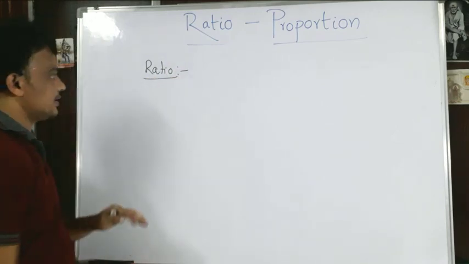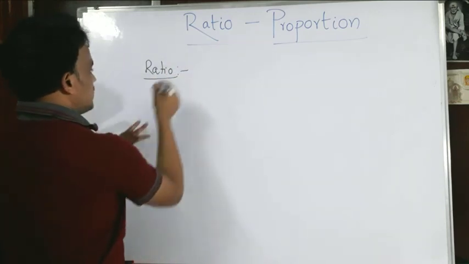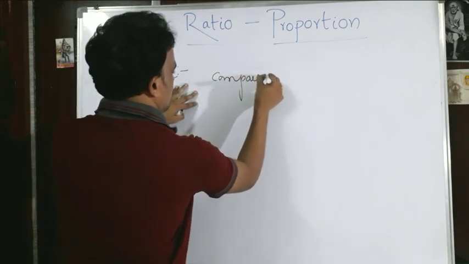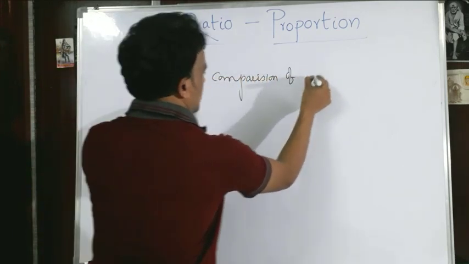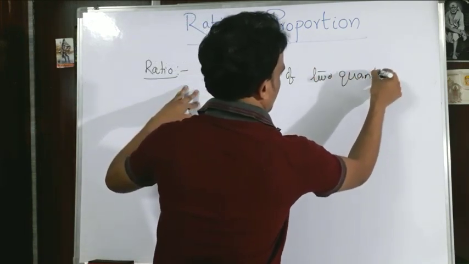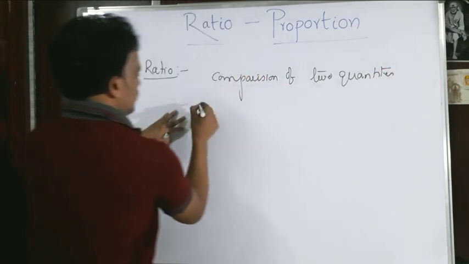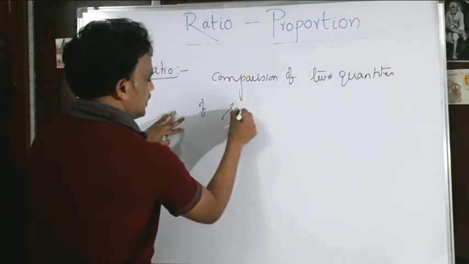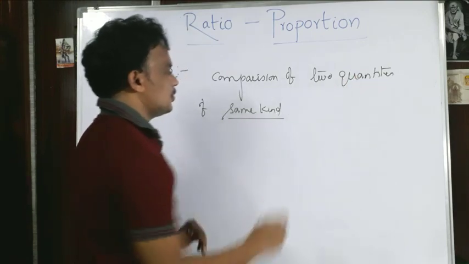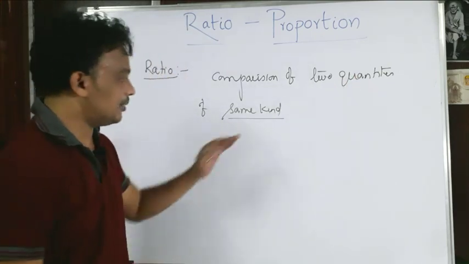Let us see. The definition of a ratio is the comparison of the two quantities. Okay, so comparison of two quantities of the same kind. Yes, that is the important thing. The comparison of the two quantities which are of the same kind.